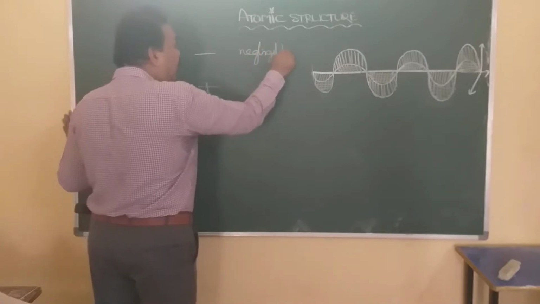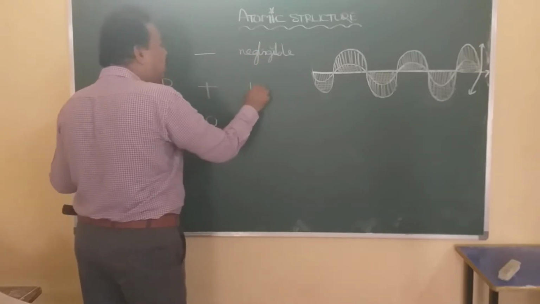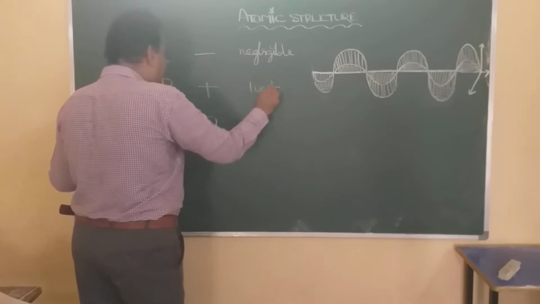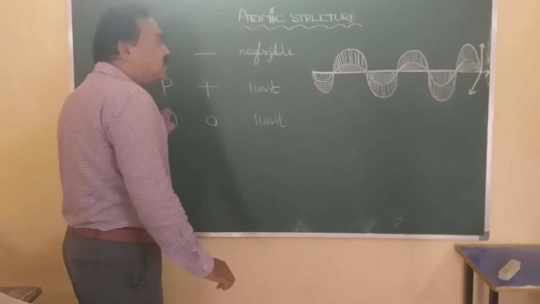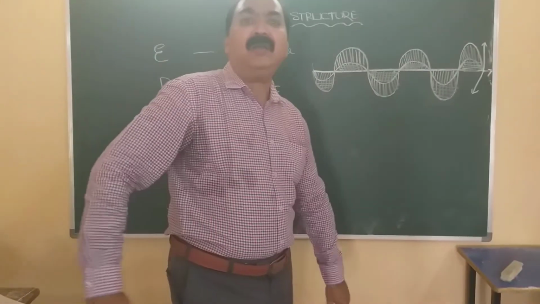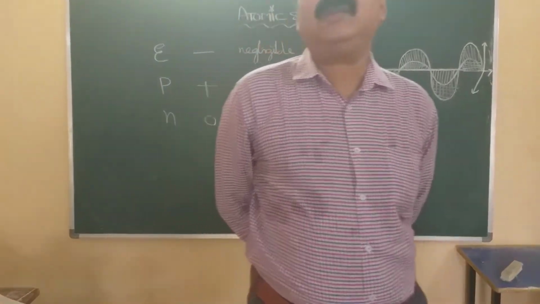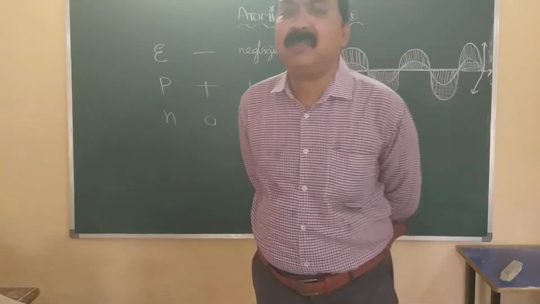Negligible. Proton mass is 1 unit. Neutron mass is approximately 1 unit. So, electron has negligible mass. Proton and neutron have almost equal masses.